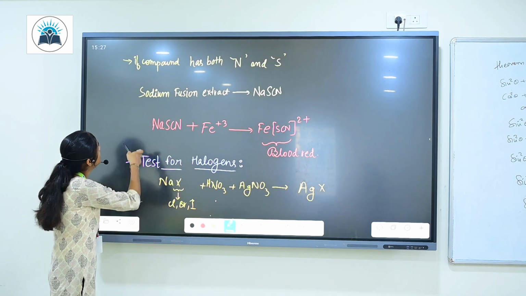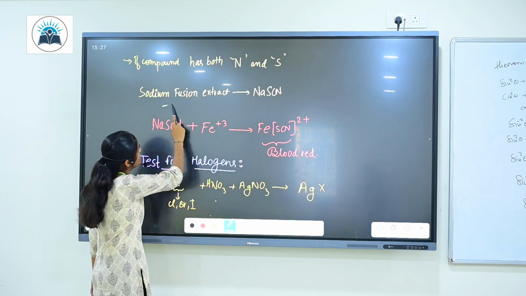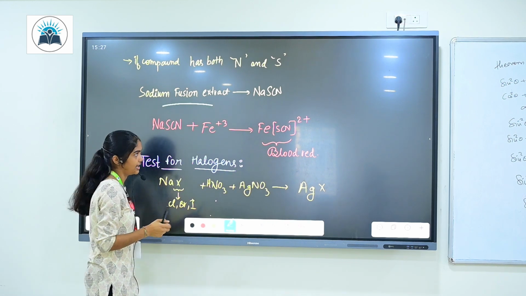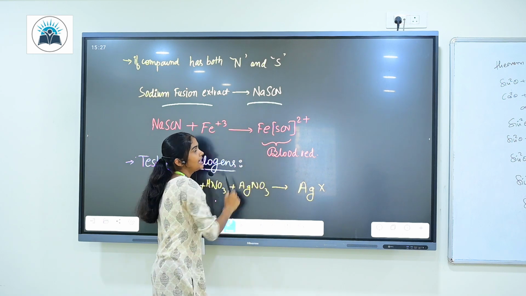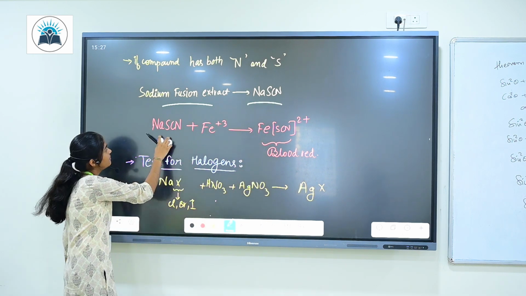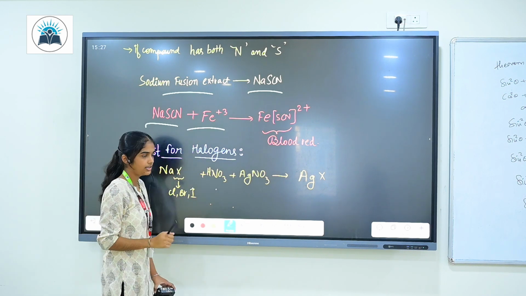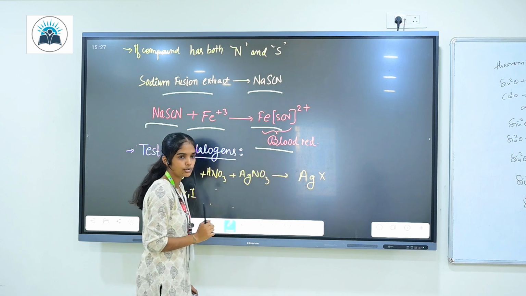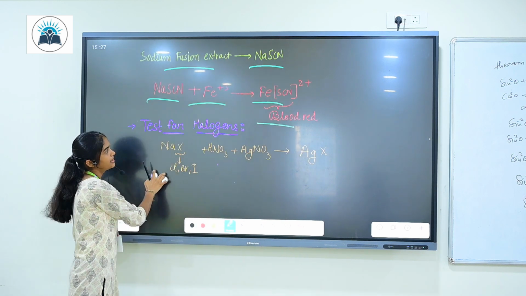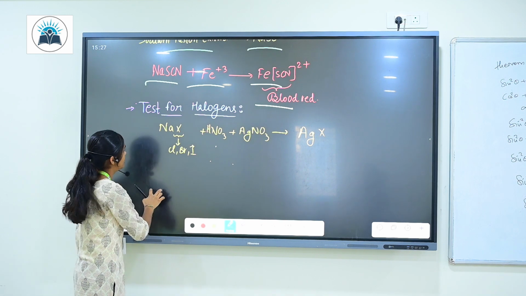Now let's go. If a compound is having nitrogen and sulfur in it, firstly we are going to have the sodium fusion extract. What will be the sodium fusion extract if both are present? It will be NaSCN, right? Now when the sodium fusion extract is reacted with Fe3+ ions, it's going to give a blood red compound, that is [Fe(SCN)]2+. Okay, so this blood red compound indicates the presence of both nitrogen as well as sulfur.